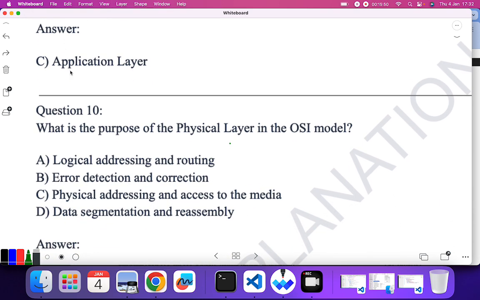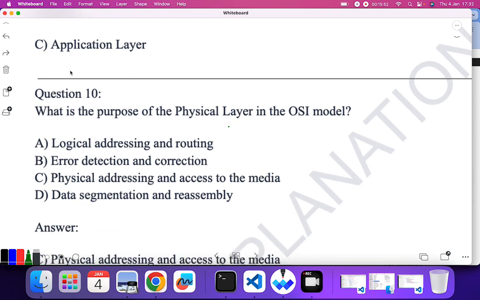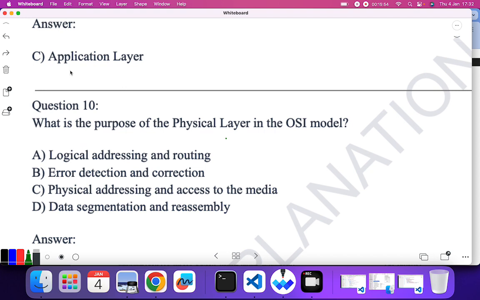What is the purpose of the physical layer in the OSI model? Logical addressing and routing, that is network layer. Error detection and correction, data link layer. Data segmentation and reassembly, transport layer. So physical addressing and access to the media. Okay, so C is the correct answer.